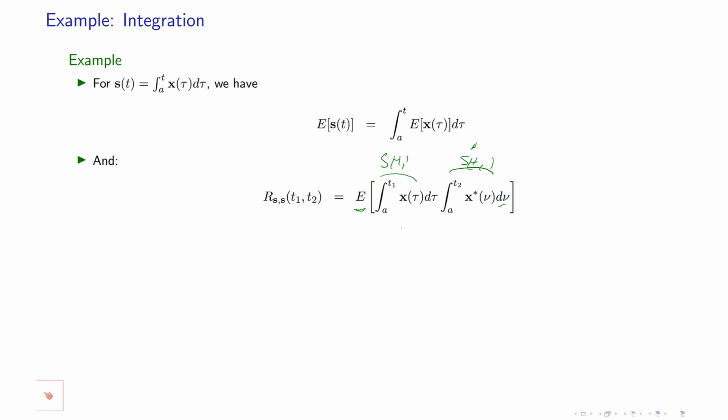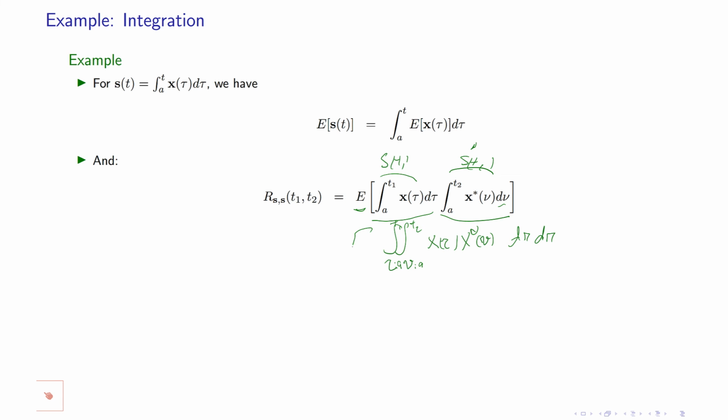So these become a double integral, because this is one separate integral and this is another one. I have x of tau, x conjugate of nu, d tau, d nu. One integral is over tau, the other integral is over nu, and the first goes from a to t1, and the second goes from a to time t2.